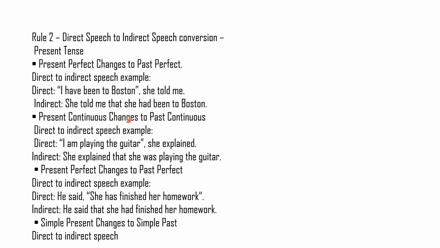Present continuous changes to past continuous. If our reported speech is in present continuous, it will become past continuous. Example: "I am playing the guitar." She explained that she was playing the guitar. Present perfect changes to past perfect. He said, "She has finished her homework," and it will become: he said that she had finished her homework.